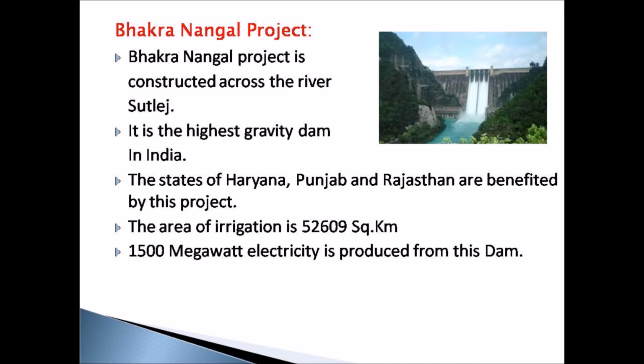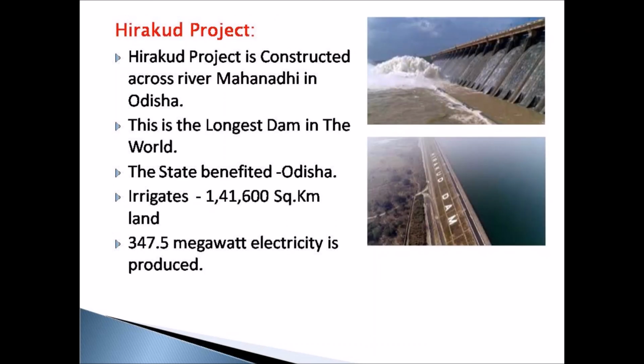Bakra project is constructed across the river Satluj. It is the highest gravity dam in India. Gravity dam means it is a massive construction which is built out of concrete or masonry. The states of Haryana, Punjab and Rajasthan are benefited by this project. The area of irrigation is 52,609 square kilometer and about 1500 megawatt electricity is produced from this dam.